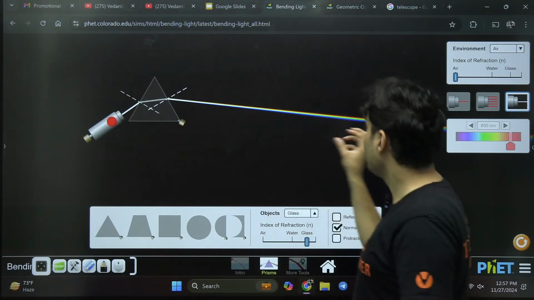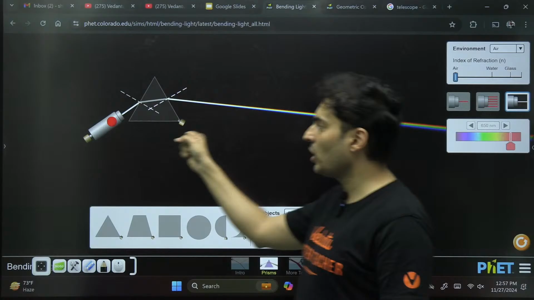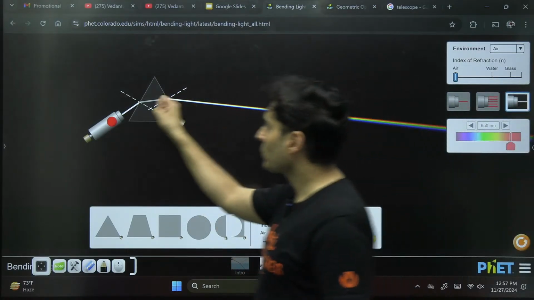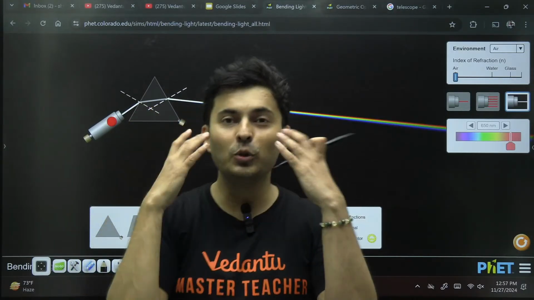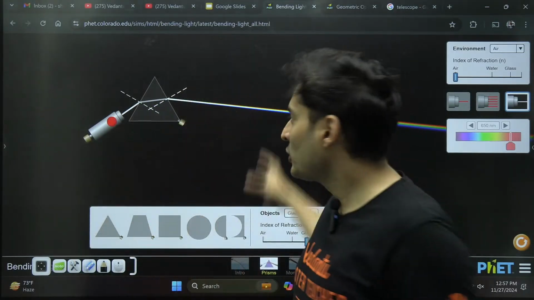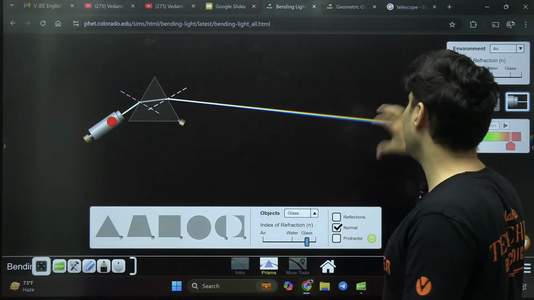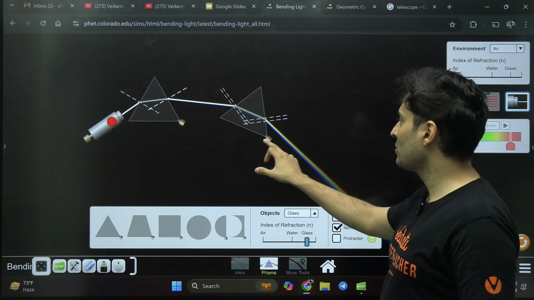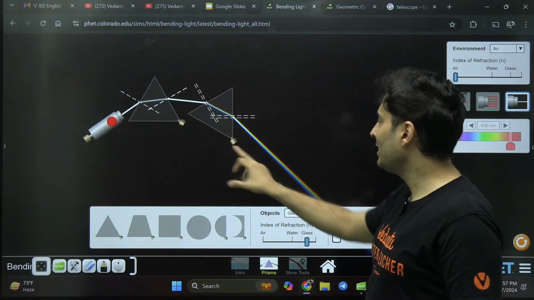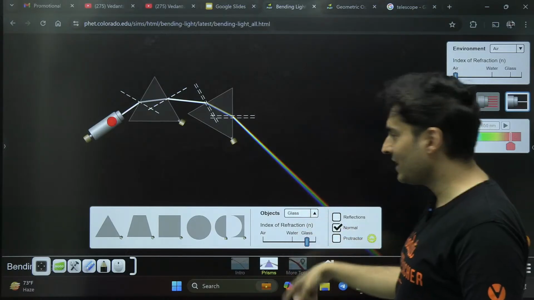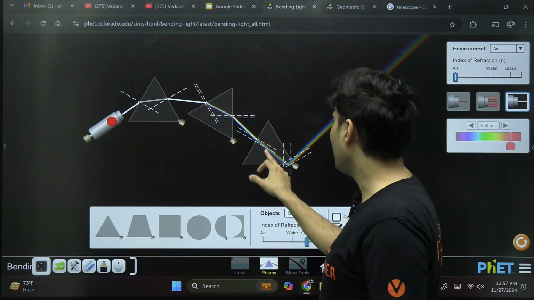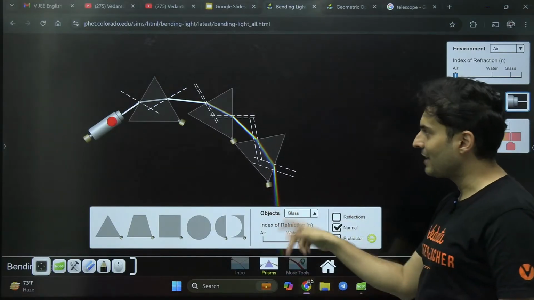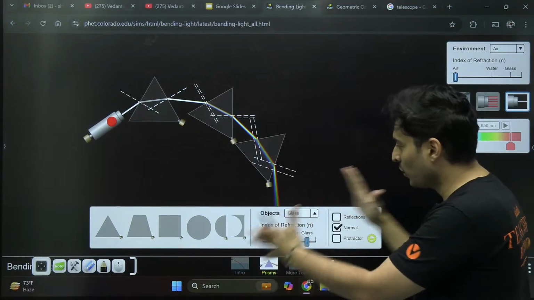It also shows that if you mix all these colors of VIBGYOR together, the human brain perceives it as white color. So white is a mixture of all these colors together. And the best thing is I can also add multiple more prisms over here so that I can spread it even more. I hope you can see more and more refraction happening as we progress, and more dispersion.